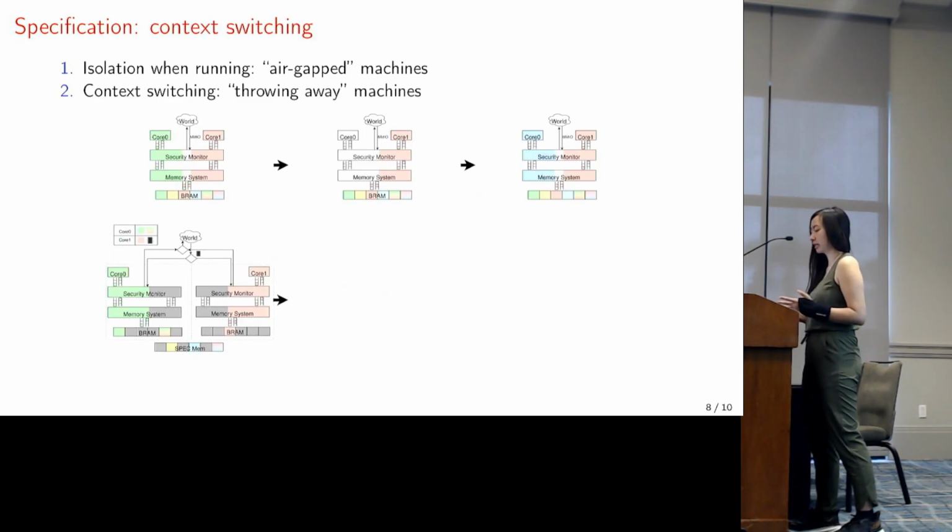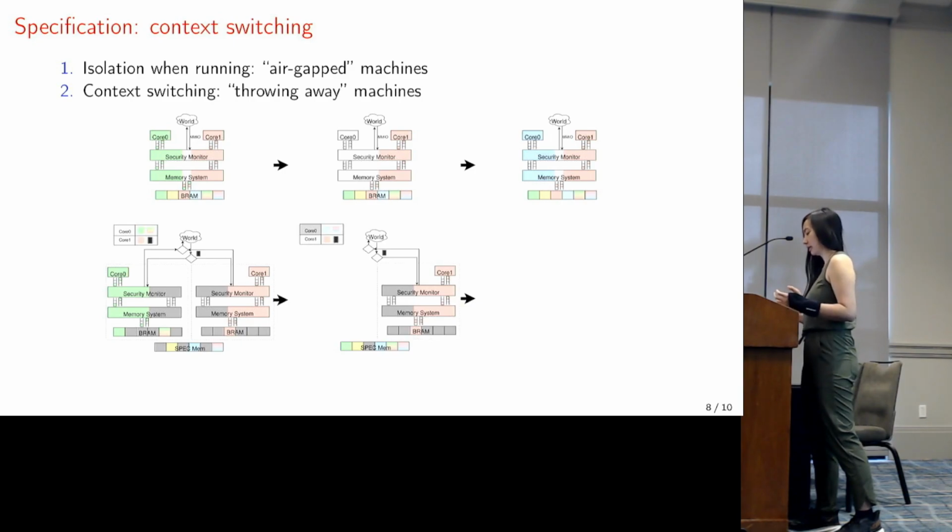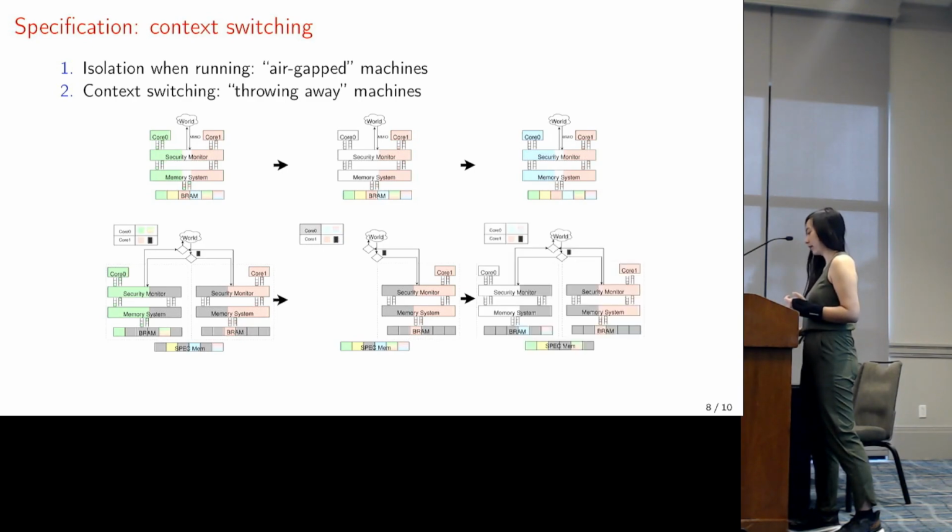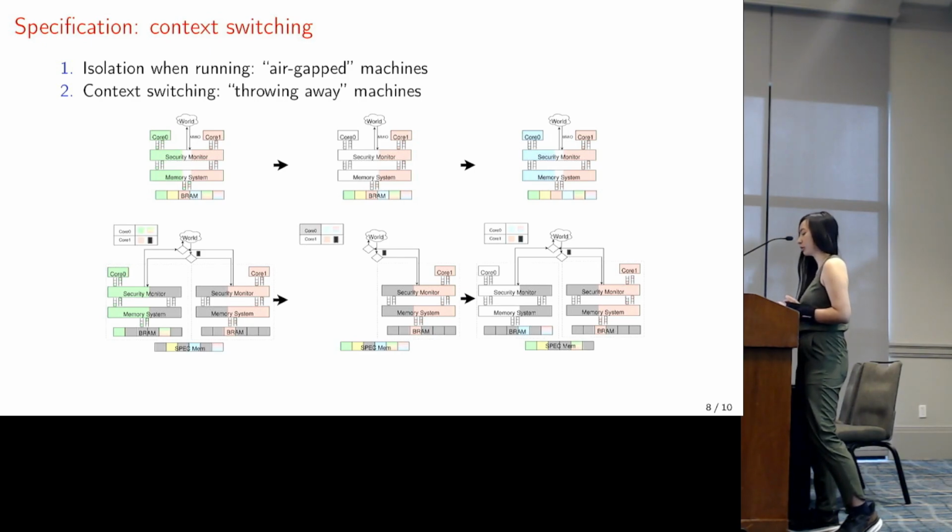On to context switching. On the top is the implementation, and it's trying to context switch from the green enclave to the blue enclave after it does some purging. In the specification, we model this as throwing away the old machine and copying over the old memory region, so the green and the shared green and red region are copied over. And then we initialize a brand new machine with only the memory regions it's allowed to access. So it's initialized with the blue region and the shared red and blue region.